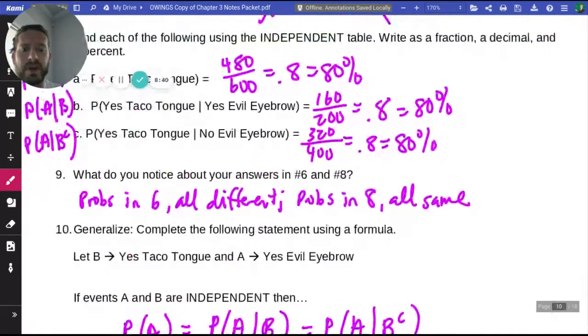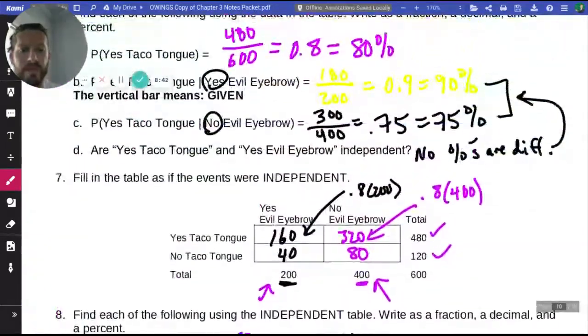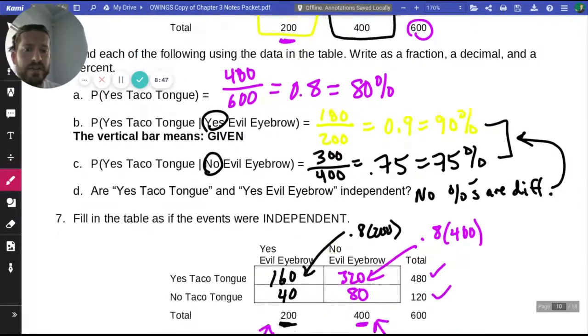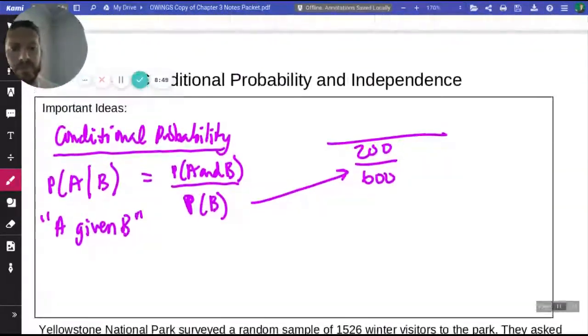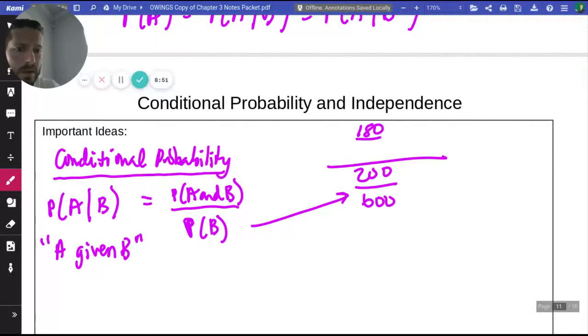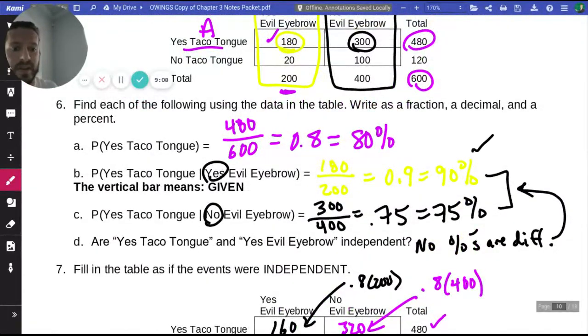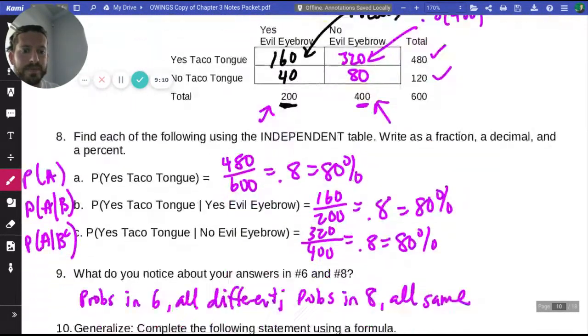And we would divide by the probability of both of them happening, which would be that 180 out of 600. When we divide these, the 600s cancel each other out, and we're just left with that 180 out of 200, which is what we said right there.